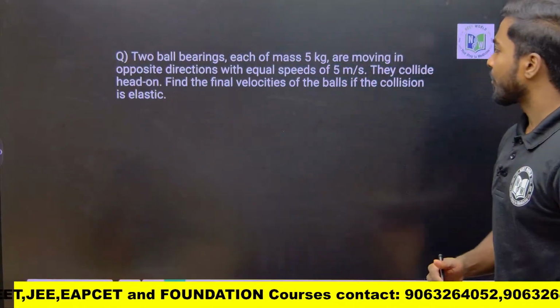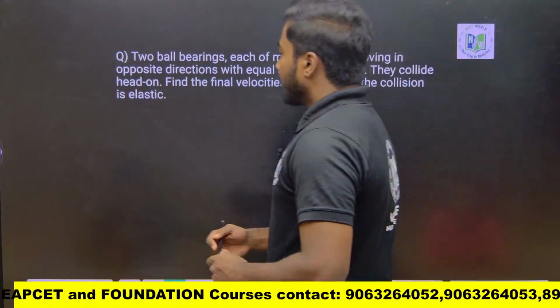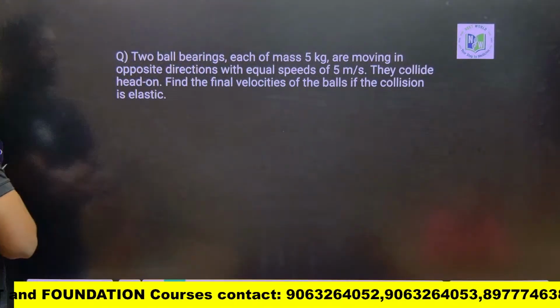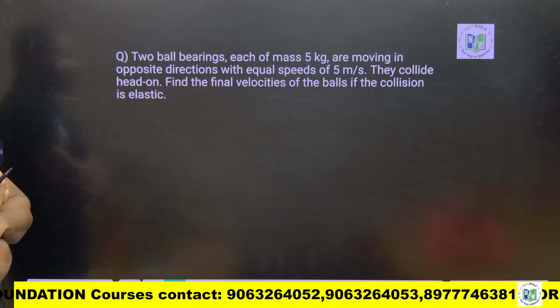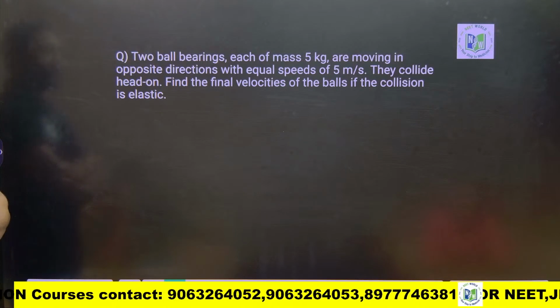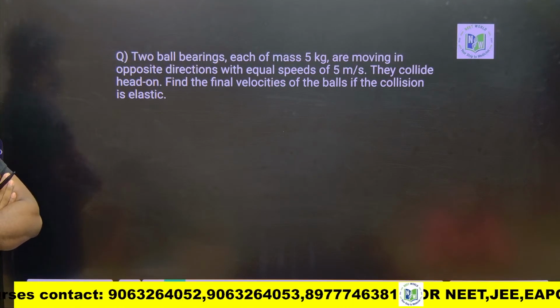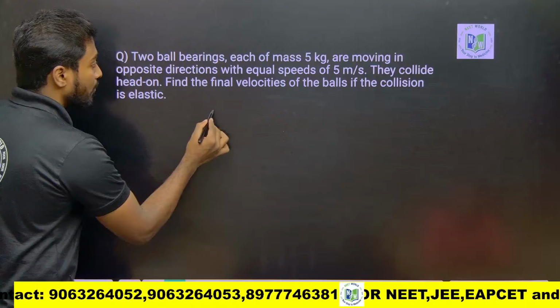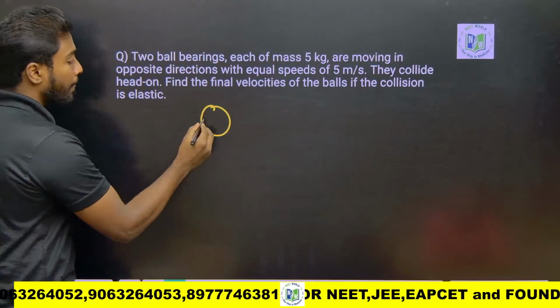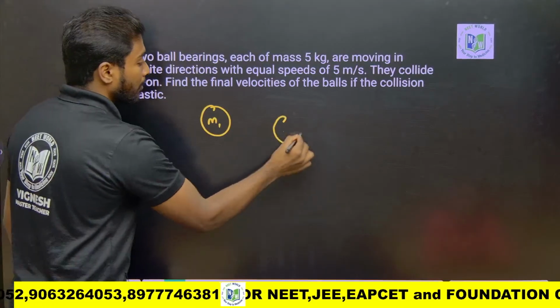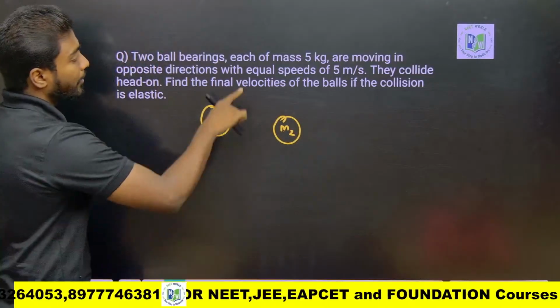Yeah, there is a question. Two ball bearings, each of mass 5 kg, are moving in opposite direction with equal speed of 5 meter per second. What they are saying? First thing is two ball bearings, M1 and M2.